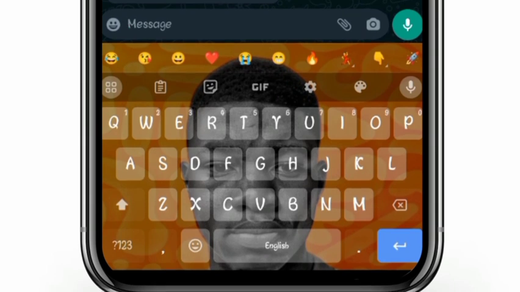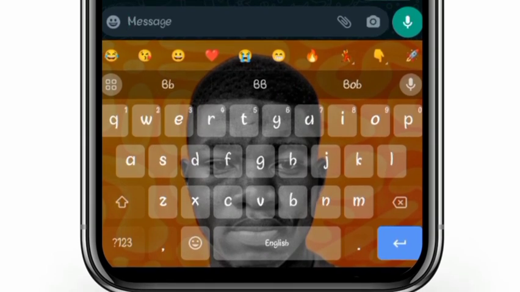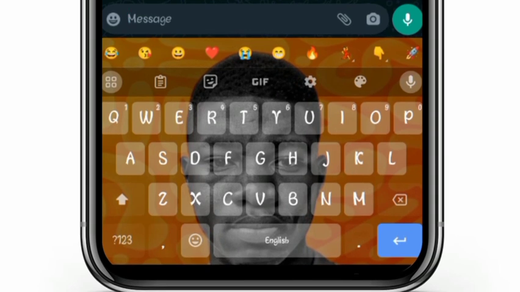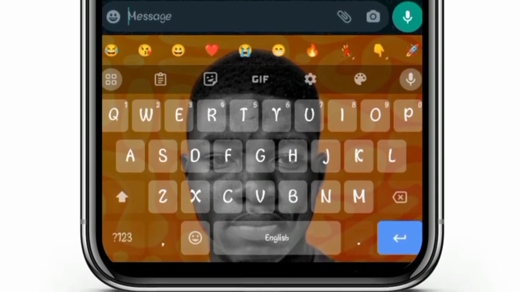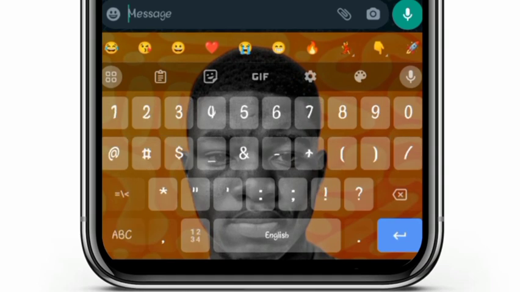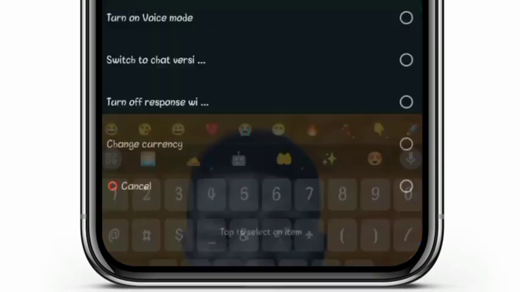So let's move to the next one. You type BB to move to the next option. So let's cancel this.